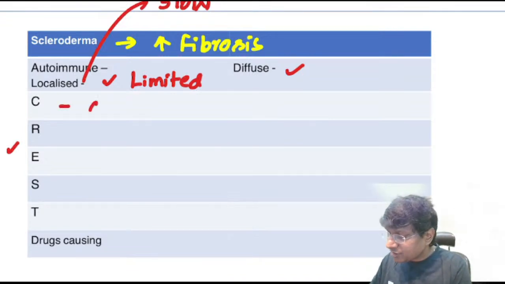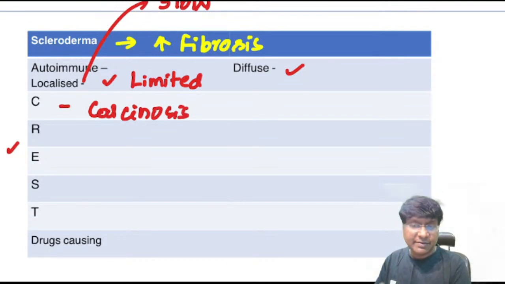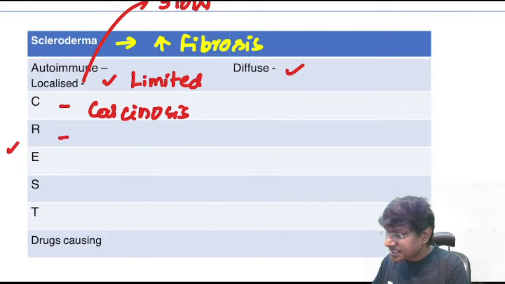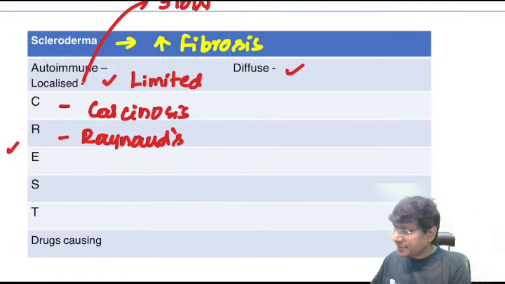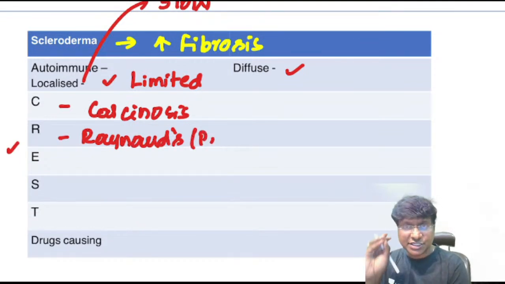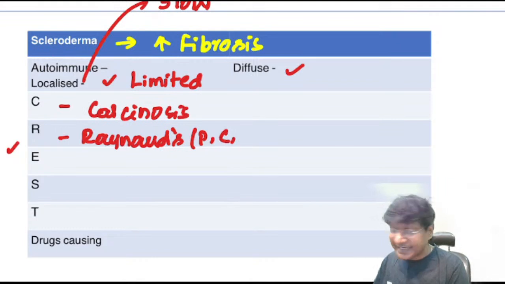So what does CREST syndrome stand for? C is calcinosis, where there will be subcutaneous calcification of the fingers and extensor surface of the forearms. R stands for Raynaud's, where the individual will have pale color initially of the digits, then cyanosis, and redness later.